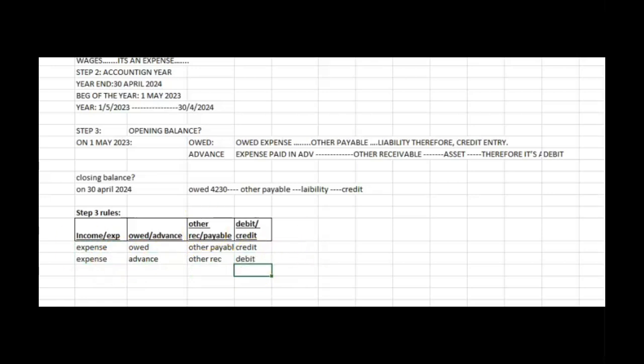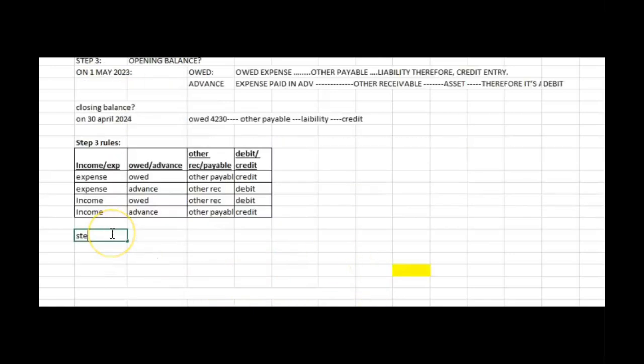For income, it's opposite. Income owed is a receivable because you're supposed to receive this from someone but not received yet. So it's an asset, therefore debit. Lastly, if someone paid their rent in advance, it's a payable for you as the time hasn't come yet for the tenant to enjoy the place, but the money is already received. Payables are credit.